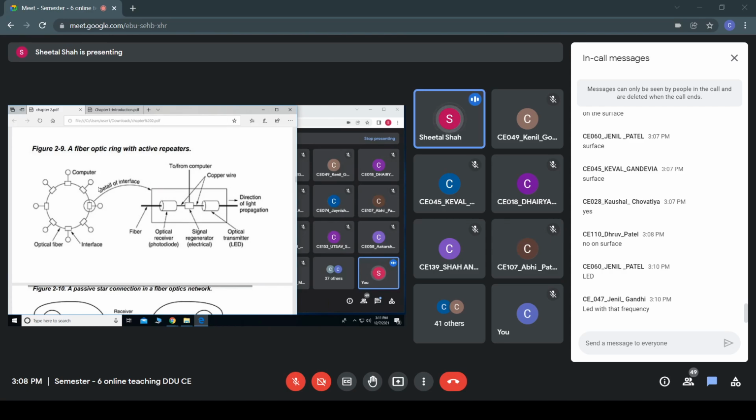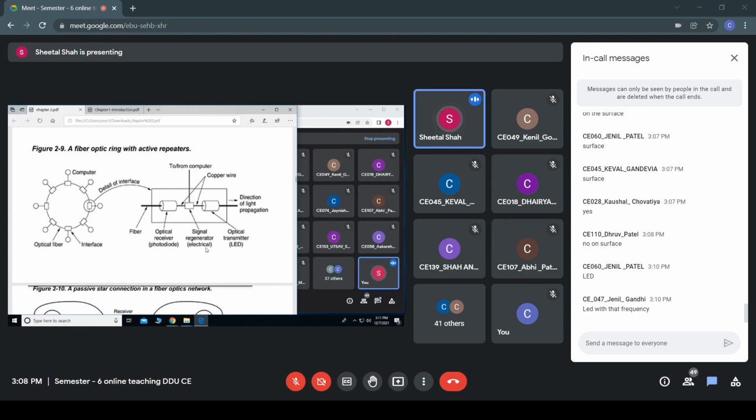So sometimes when the signal deteriorates, here we can perform the amplification, signal regeneration, or the signal can be amplified, and it will be forwarded further. Okay. So since here we are converting back to the electrical signal, performing the amplification, and again retransmitting back.